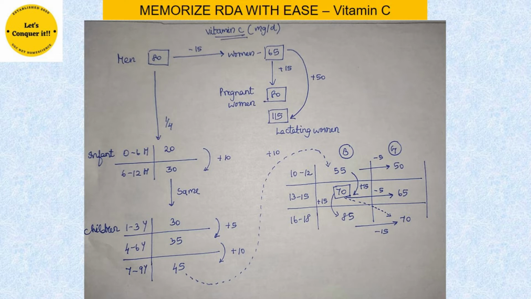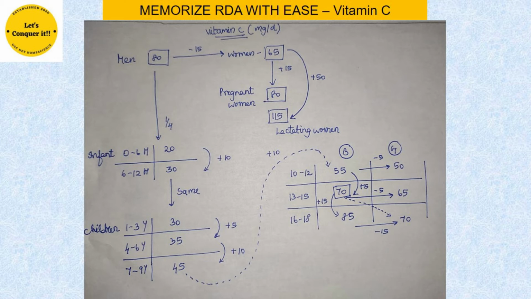Now let's go back to the story. You have ordered it, now you cannot cancel it, but you start thinking that usually lemon juice is only 15 rupees, 20 rupees, no, but here they are taking so much extra money. Now let's take that 15 rupees, which usually is the lemon juice price. We'll minus that 15 from 80. 80 is the vitamin C requirement of normal men for all the physical activity categories, irrespective of that. From that 80 we'll minus 15. 80 minus 15 will get 65. This 65 is the vitamin C requirement of non-pregnant, non-lactating women irrespective of what physical category they belong to.